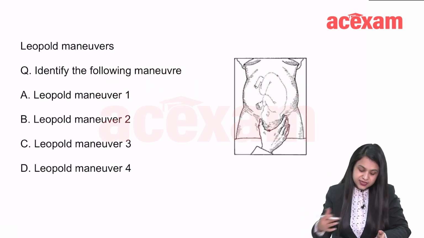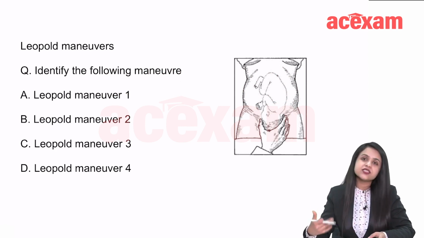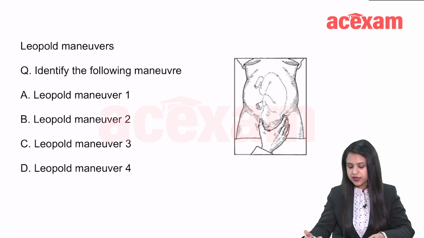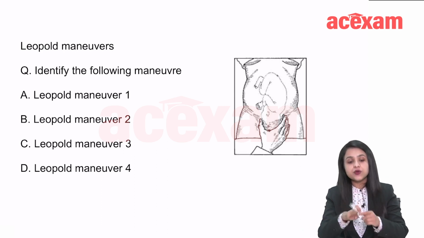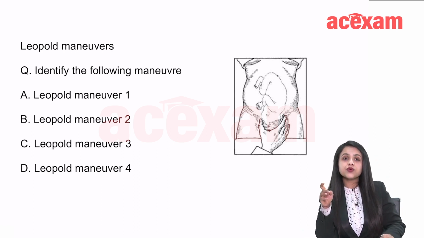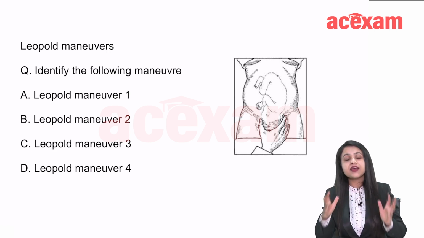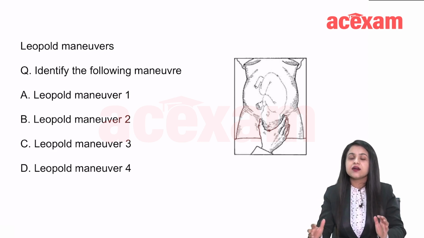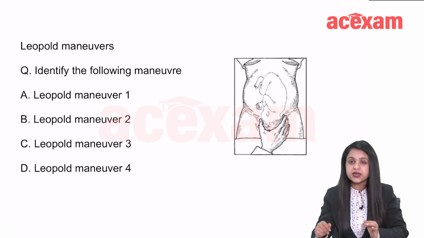Now, this is a very important question. Identify the following maneuver. They ask image-based questions very frequently now. Is it Leopold maneuver 1, 2, 3 or 4? These Leopold maneuvers are basically to identify the position and lie of the fetus in the maternal abdomen.